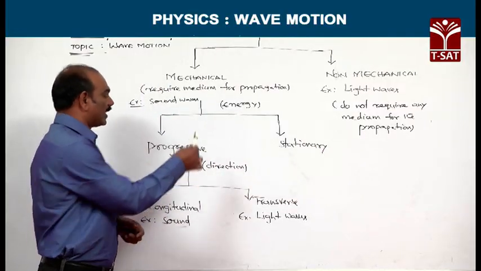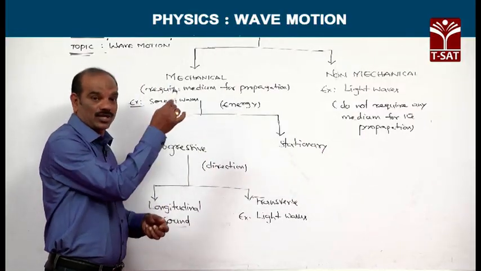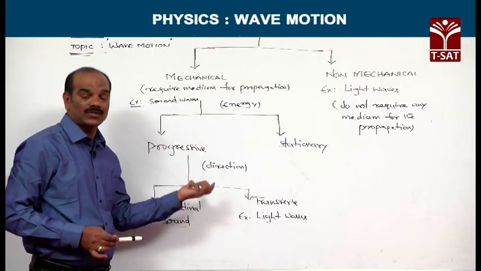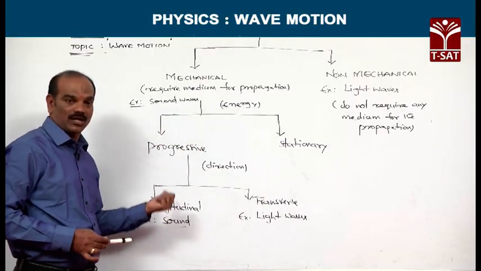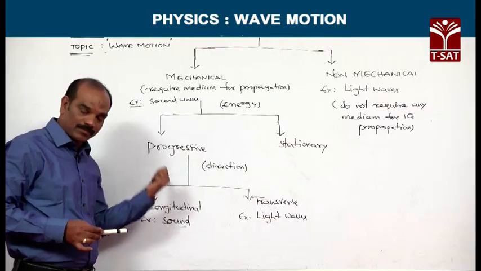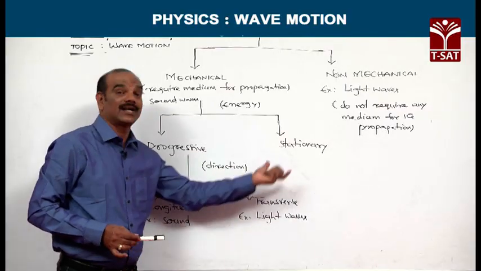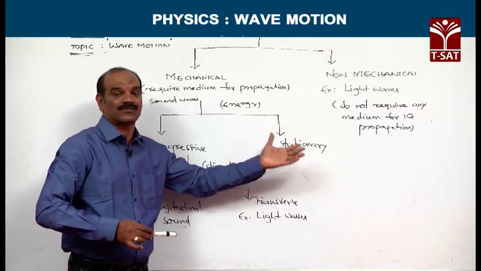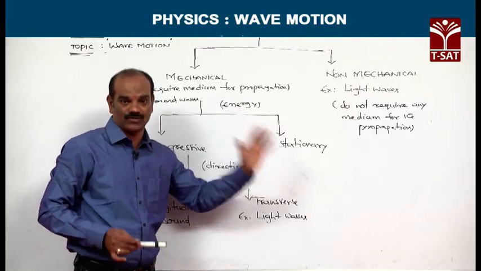Depending upon the direction of propagation, progressive waves are of two categories: longitudinal progressive waves, or simply longitudinal waves, and transverse progressive waves, or simply transverse mechanical waves or transverse waves.